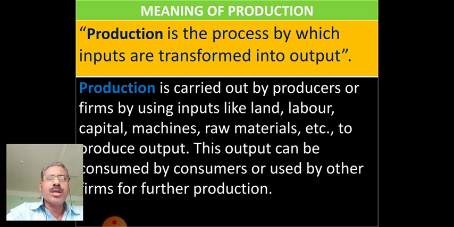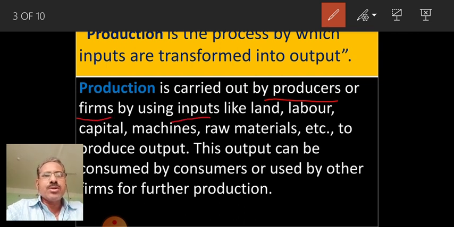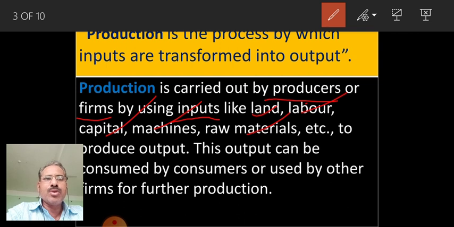This output can be consumed by consumers or used by other firms for further production. It means the producers or firms make use of the inputs available, that is land, labor, capital, machines, raw materials. These can be used to produce the output, called production of output. This output can be consumed by consumers or used by other firms for further production.